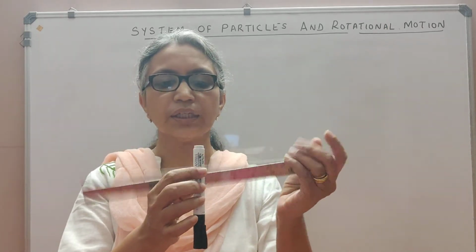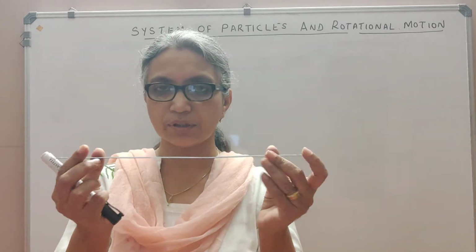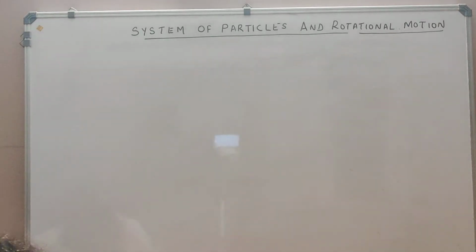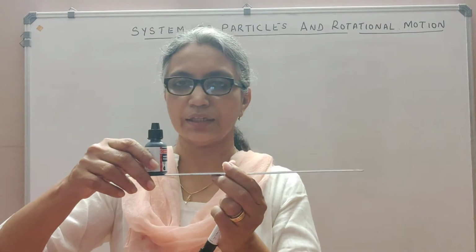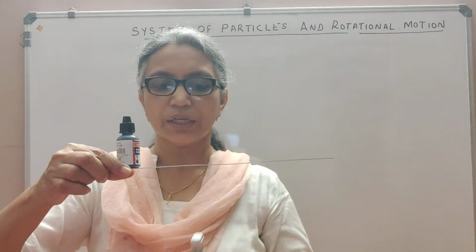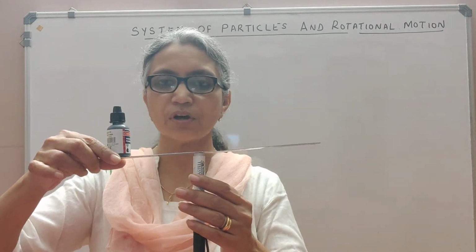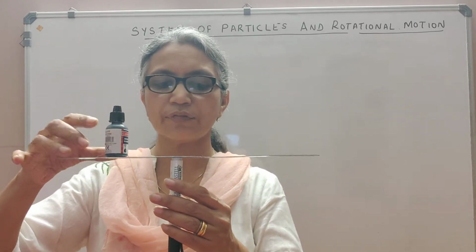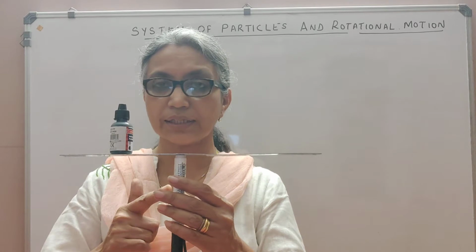Now you will also see that the mass is uniformly distributed here. Suppose I add a weight on the other side of the scale like this. I'm adding a weight. Now you will see that the center of mass will not be at the center. It will shift to a place closer to the heavier mass. See, it is no more at the center.